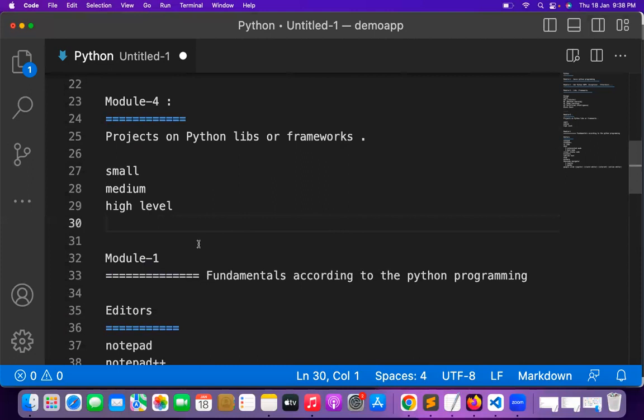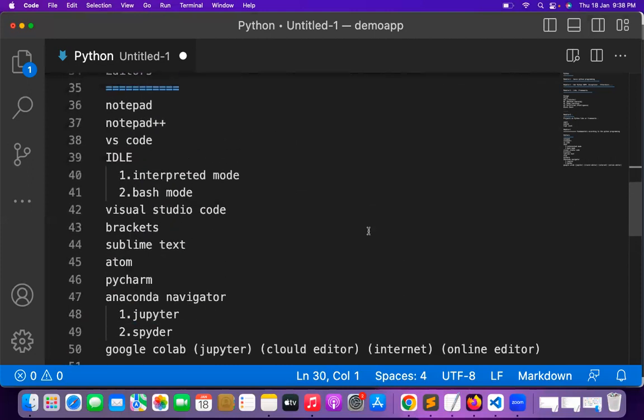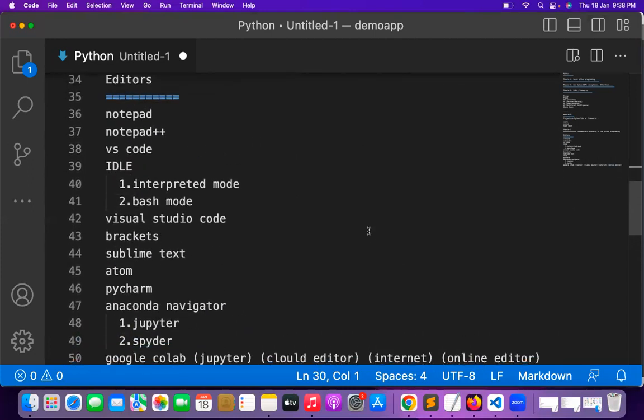In the next class, we will discuss different kinds of basic programming in Python. We will first install Python, then install multiple Python editors, and continue with the different editors.